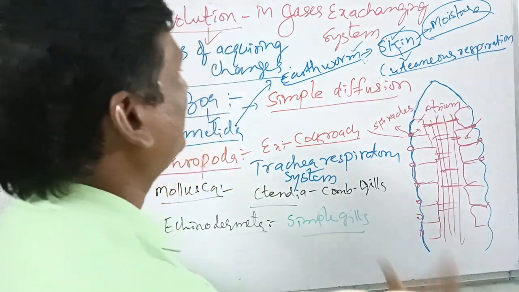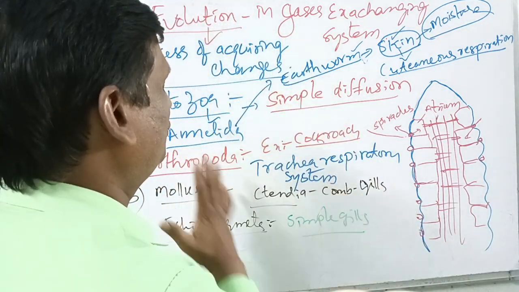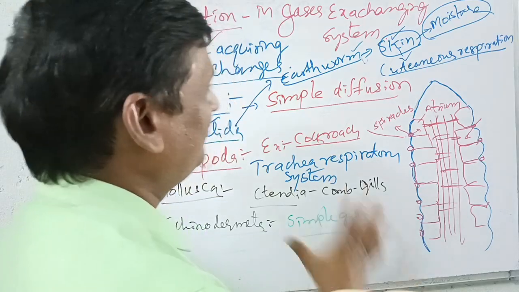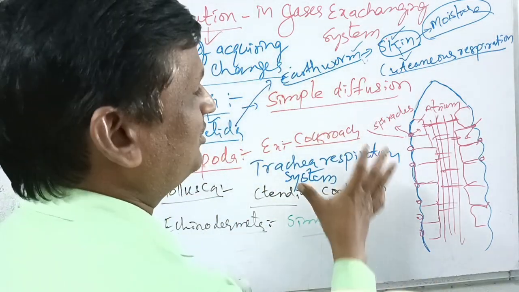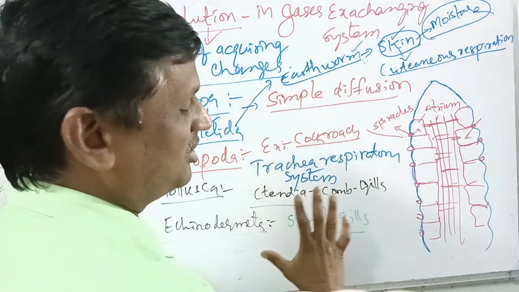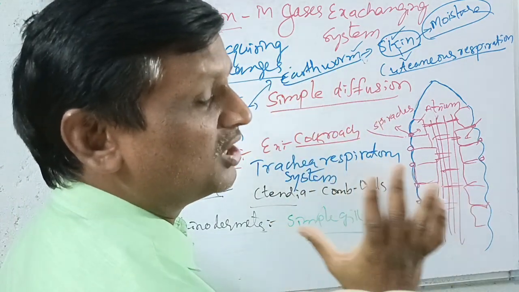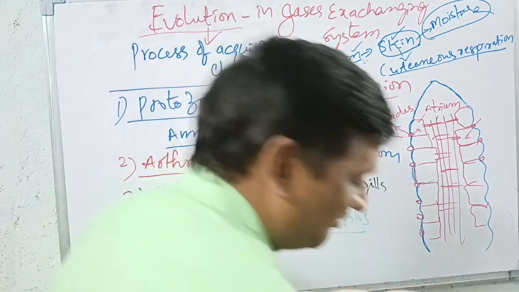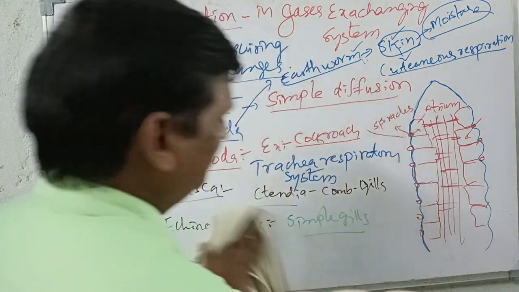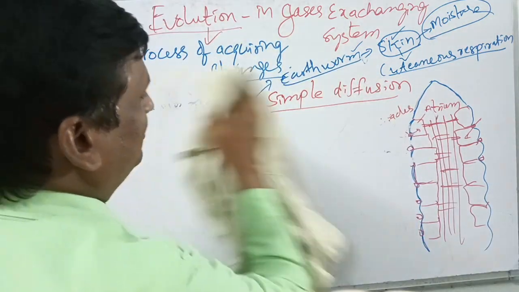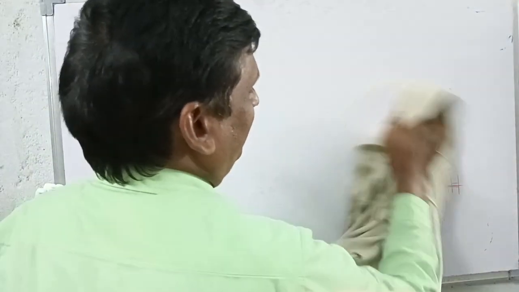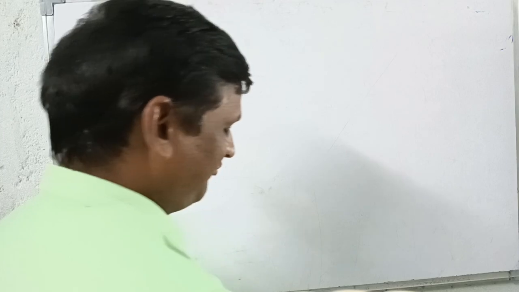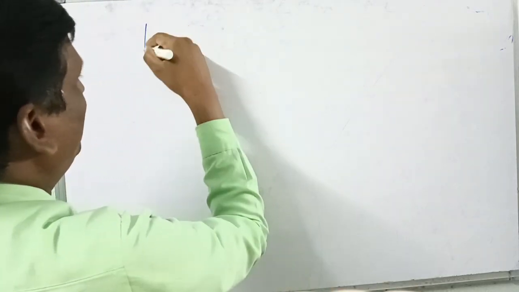In this way, we have discussed from protozoa to echinodermata. These are all non-vertebrates, which do not have any backbone, whereas vertebrates are five: fishes, amphibians, reptiles, aves, and mammals.